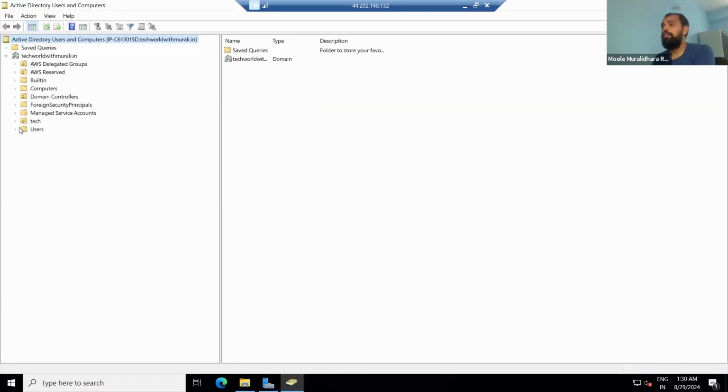Now, if you go to the tech, if you see here NetBIOS name tech, right? Inside the tech, you can see the users. Here we have only one user. If you go to the computer side, only one computer you have. That too, whatever we logged in, that same server is added here.